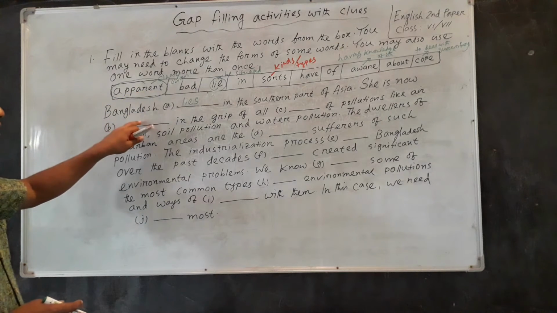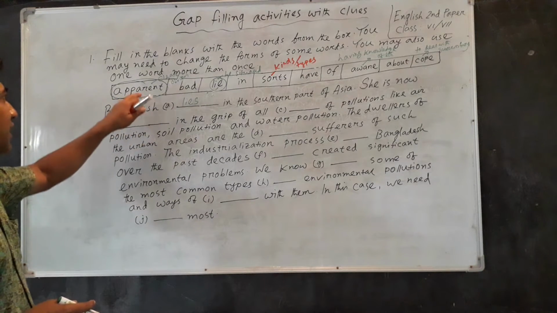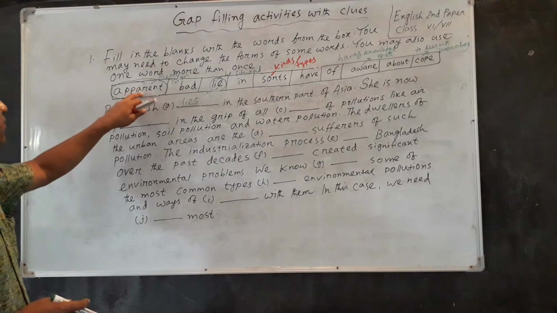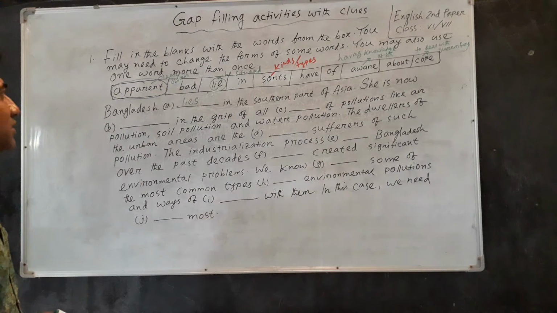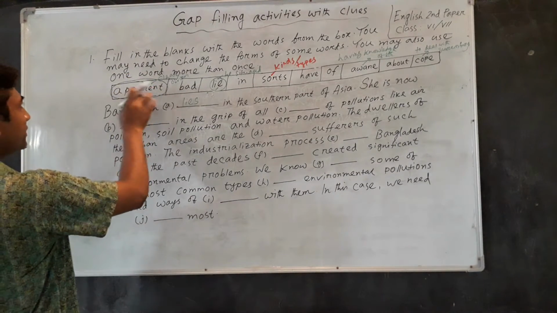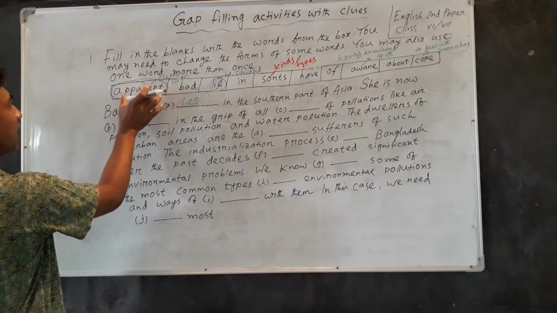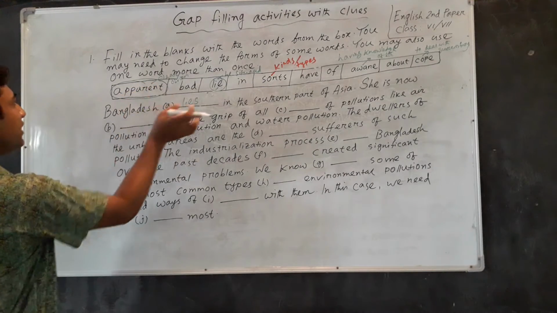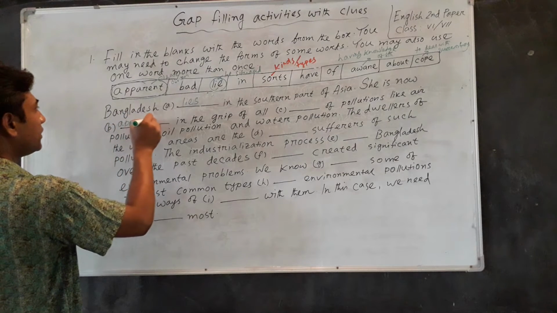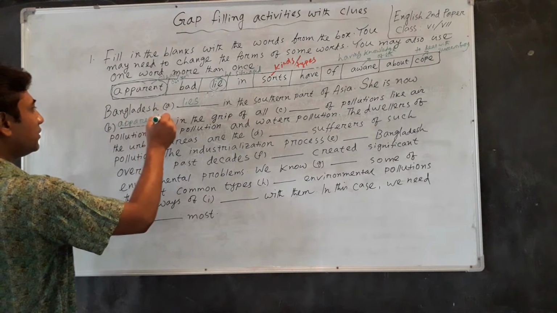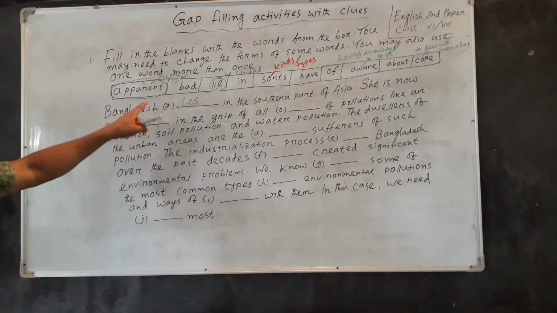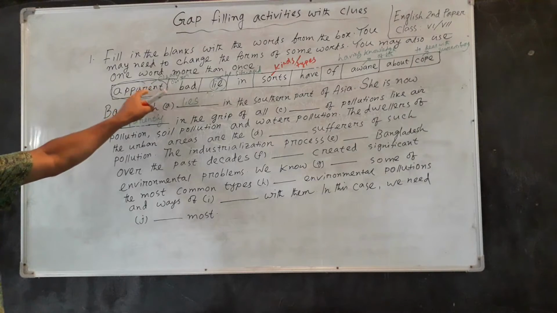But in the blank, you have to write an adverb, and that's why you have to change the form of the word. It will be changed into an adverb. The adverb form of the word apparent is apparently, and it will be written here. So the right answer in this blank is apparently, the adverb form of the adjective.